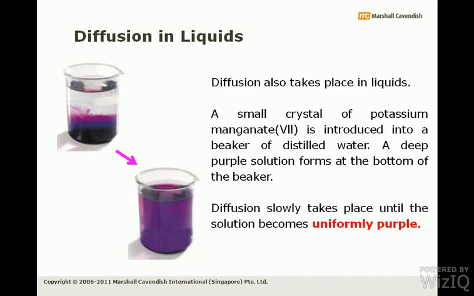It cannot take place as randomly as you have seen in the case of bromine and air. Bromine and air both are gases. Over here this is a diffusion in a liquid, and that is diffusion of a solid in a liquid. So this is a little bit slower.